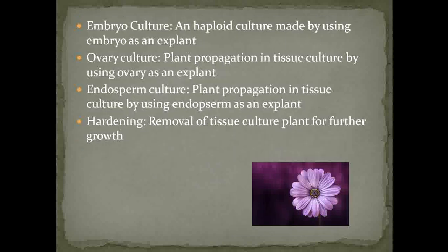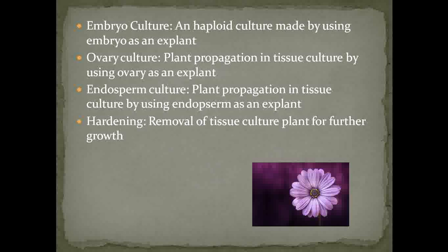The next one is the embryo culture. When we use an embryo as an explant for the growth of the plant body, that type of culturing is called embryo culture. This is also one type of haploid culturing because it shows the presence of haploid chromosomes.